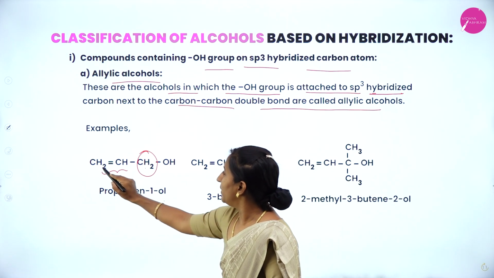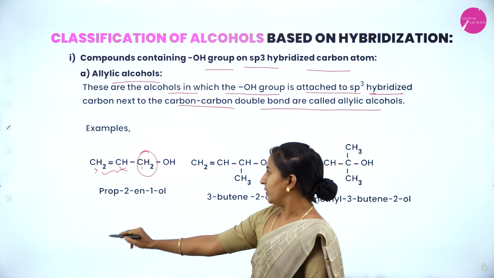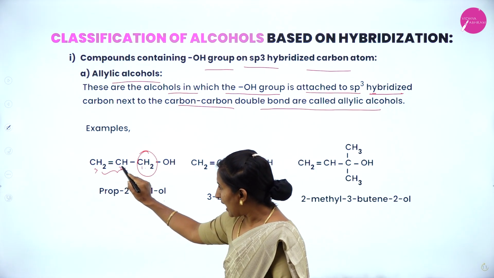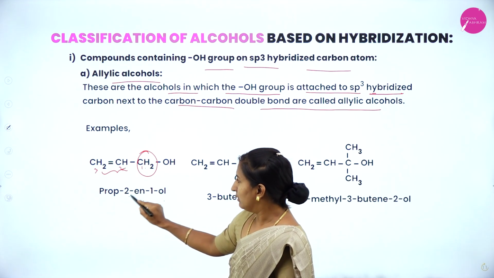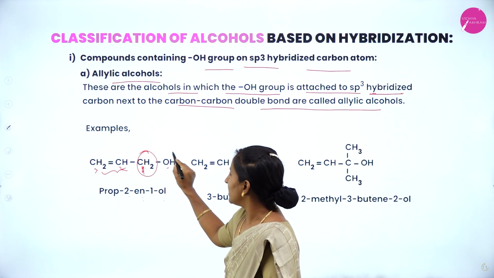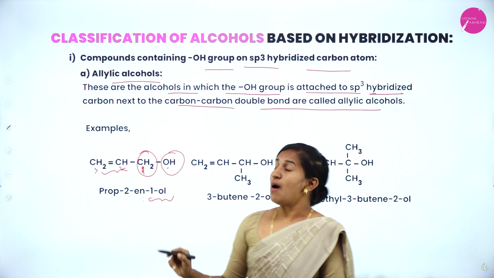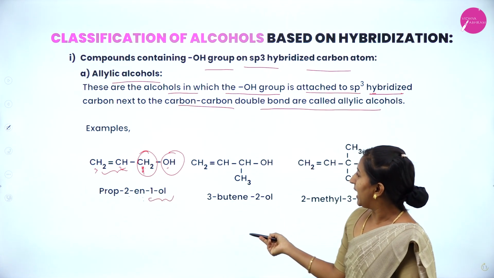This is prop because of the presence of 1, 2, 3 carbon. It is said to be prop-2-ene. So in the carbon number 2 there is a double bond, it is said to be 2-ene, and at the carbon number 1 there is an OH group, that is 1-ol. Prop-2-ene-1-ol.